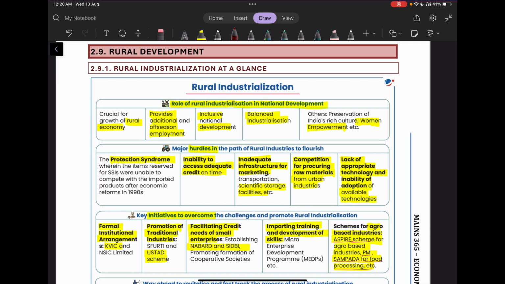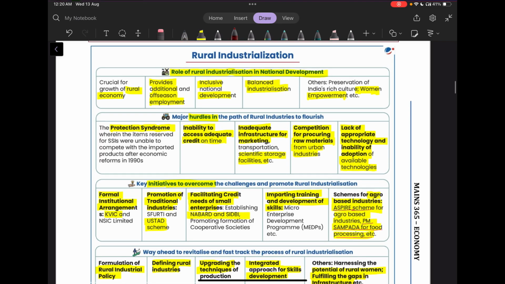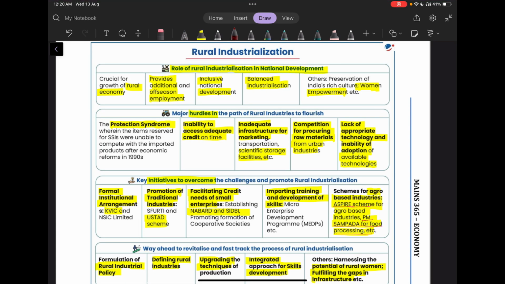It provides off-season additional employment. It helps us in inclusive national development. It helps us gain balanced industrialization, and it is also empowering the women, the SCs, the STs. Now, what are the major hurdles in the path to rural industries to flourish? There is the protection syndrome.